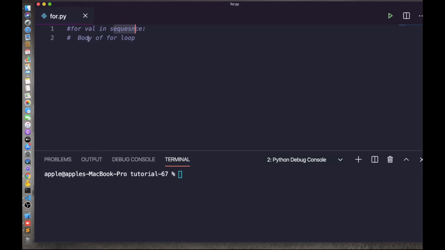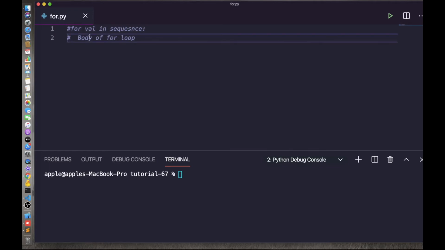The body of the for loop is separated from the rest of the code using indentation. So similarly to the while loop, in Python there are two types of loops, the while loop and the for loop, and this is how you can define a for loop in Python.